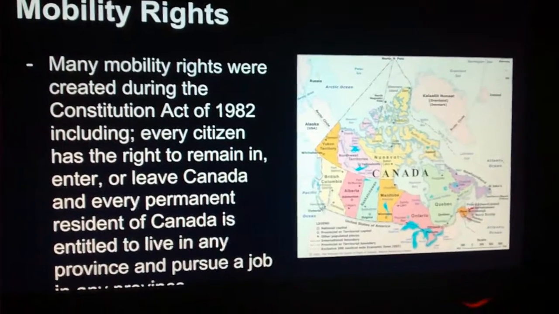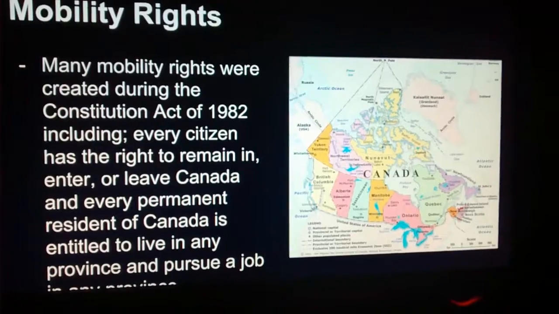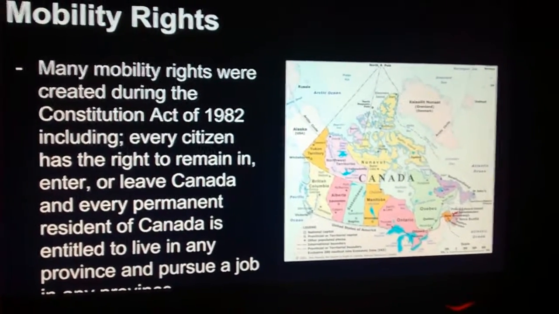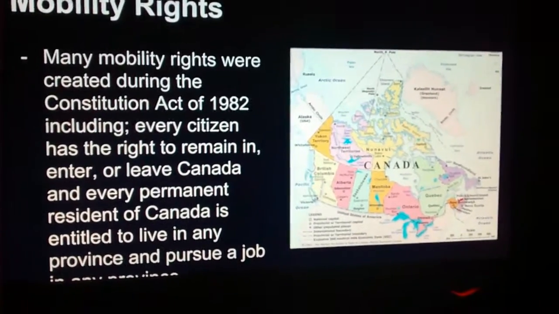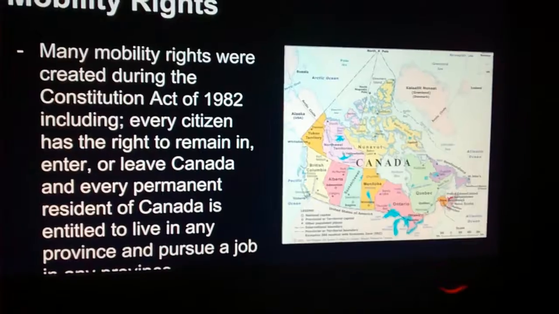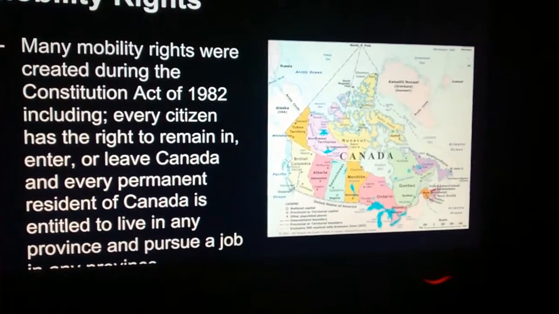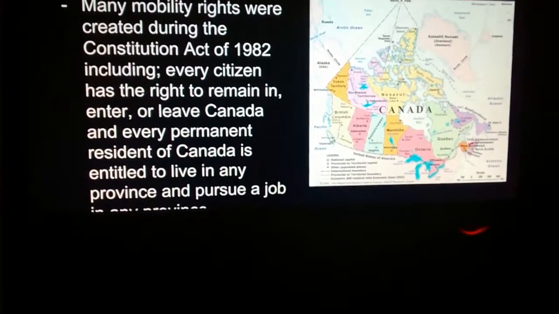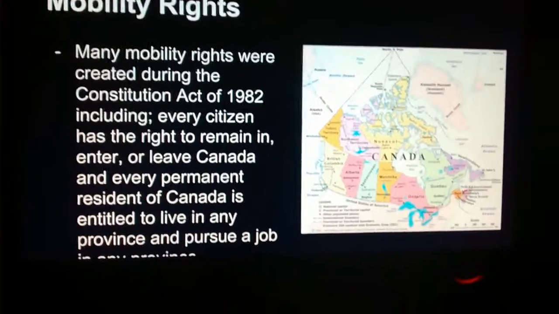Mobility rights. Many mobility rights were created during the Constitution Act of 1982. They were the ability to move around. These included every citizen has the right to remain in, enter, or leave Canada whenever or wherever they want, and every permanent resident of Canada is entitled to live in any province and pursue a job in any province.